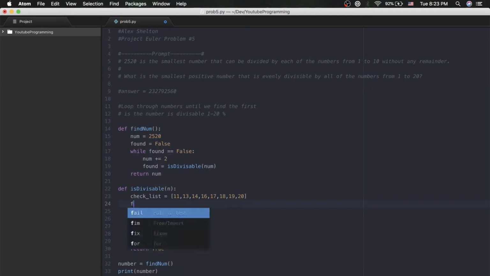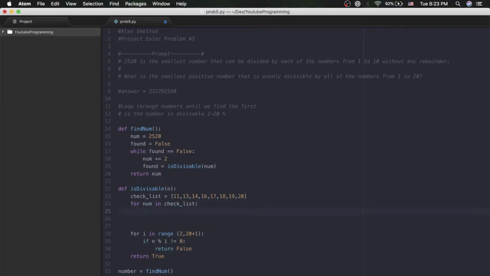Then we're just going to go through this list. So we'll do for num in checklist, and it'll be kind of the same thing. We'll do if n remainder division num doesn't equal 0, we'll return false. And if it gets through that entire list, then we can return true.